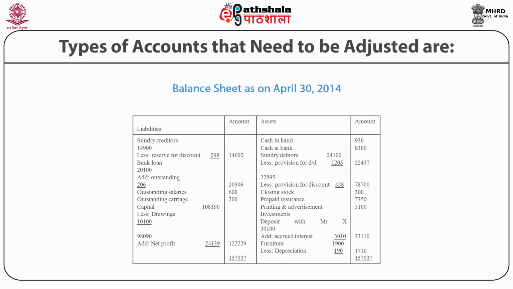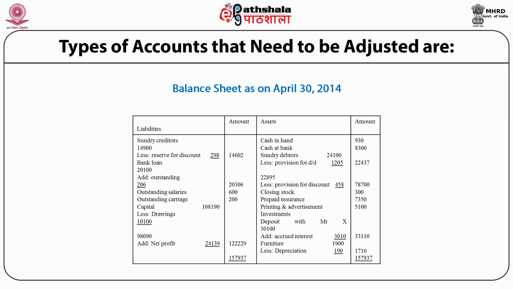It is clear from the slide that the balance sheet as on 30th April 2014 is prepared, and liabilities are shown on the liability side and assets are shown on the asset side. Outstanding expenses are liabilities, prepaid expenses are assets, and these are shown on the liabilities and asset side. Further, accrued interest is shown on the asset side.